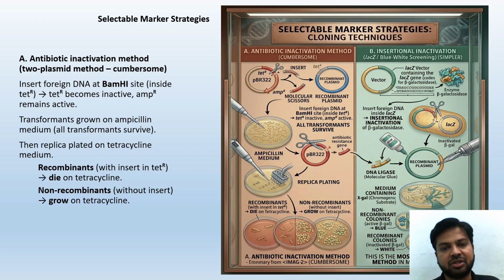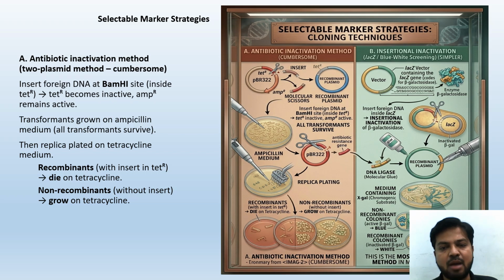Antibiotic inactivation method. It means obviously, as we have seen, in pBR322 there are two sites. One is the TET-R site and another is the AMP-R site. So we are going to inactivate one site so that we can have only one site active and see only that type grow. So TET-R and there is AMP-R. After that, insert foreign DNA at the BamHI site.